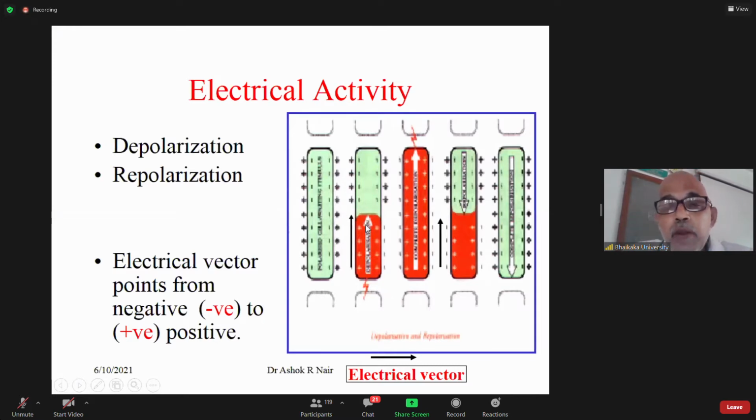Now, when you're doing a recording, you have 2 electrodes, a positive electrode and a negative electrode, or a positive electrode and a reference electrode. Usually the reference electrode is considered 0 potential, and you have the positive electrode. So normally we say the positive electrode is the active electrode, which is recording. Let us say I have a positive electrode at this end here.